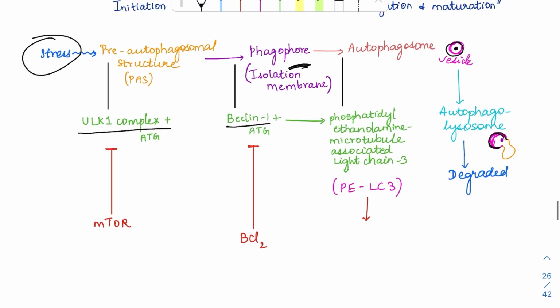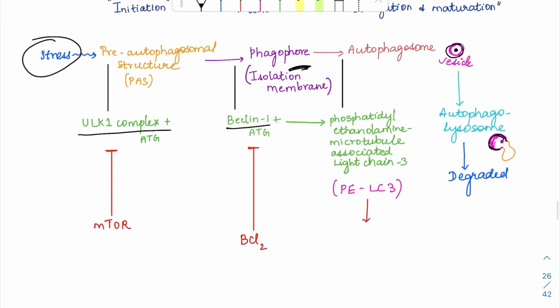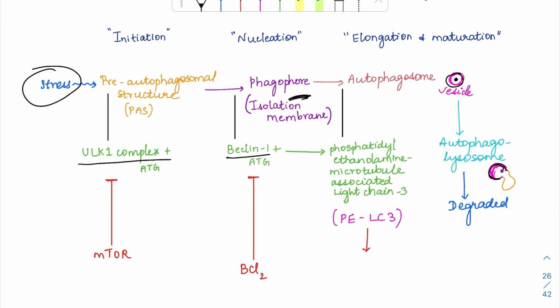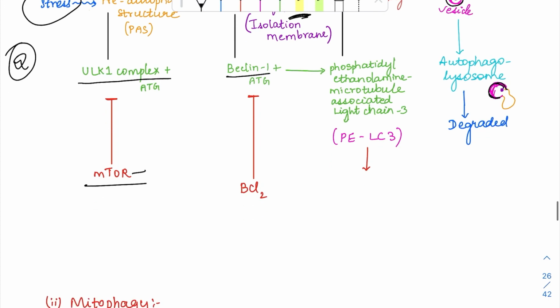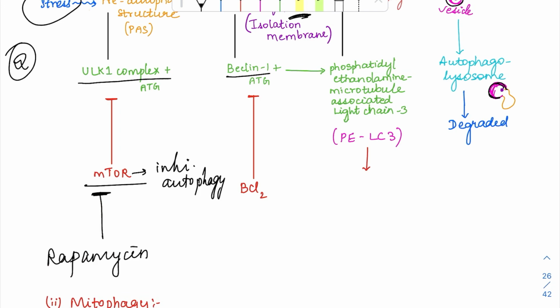Okay. So this is a very new concept over here, so there are potential MCQs in this. There is a protein called mTOR protein. This mTOR protein is going to inhibit this ULK1 complex. So what will happen? This mTOR is actually inhibiting autophagy. So mTOR will inhibit autophagy. While there is a drug called rapamycin, which is going to inhibit this mTOR. So rapamycin is actually promoting autophagy.